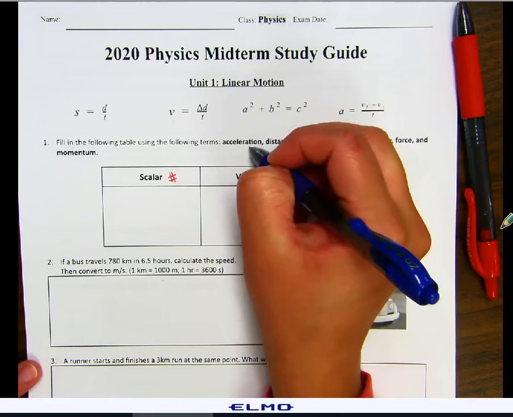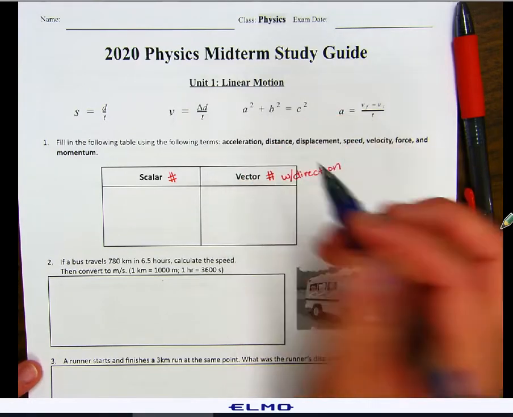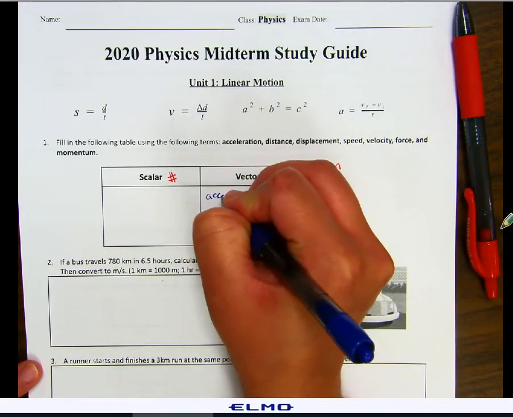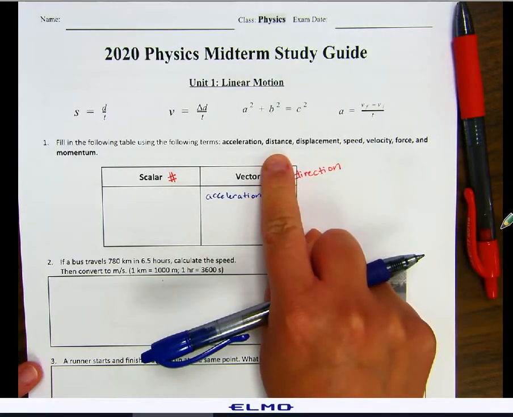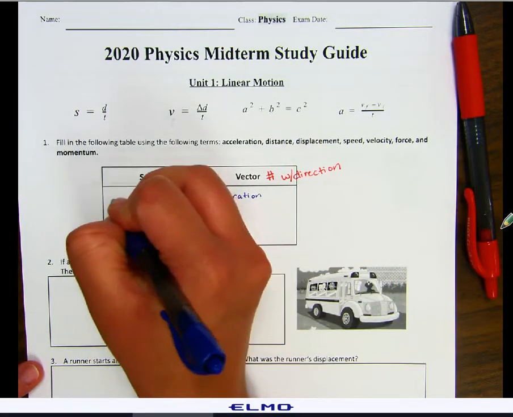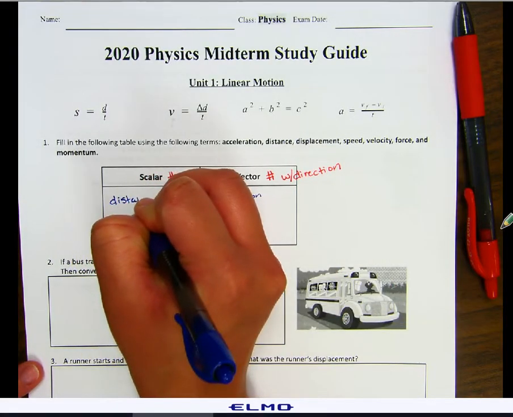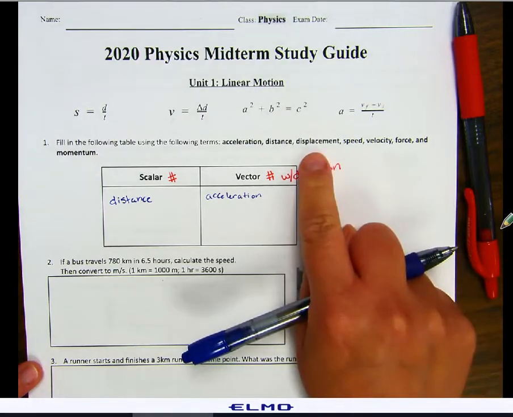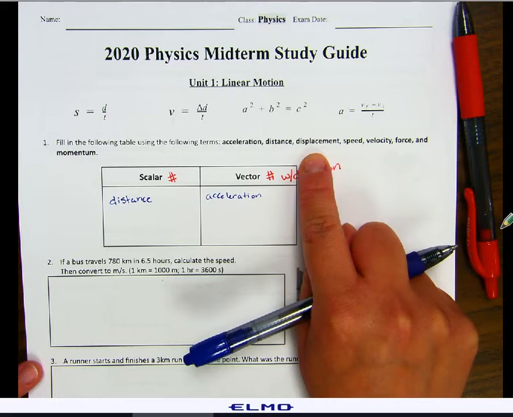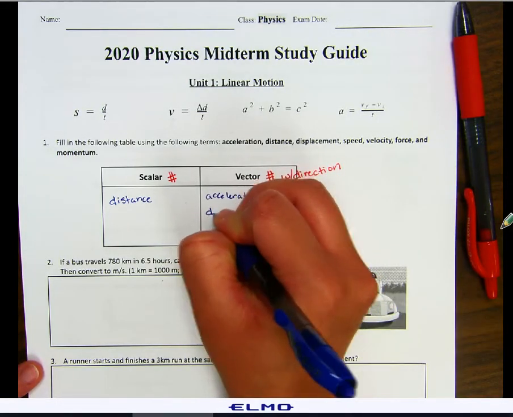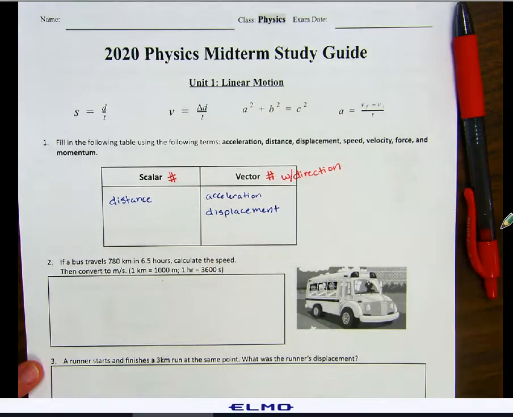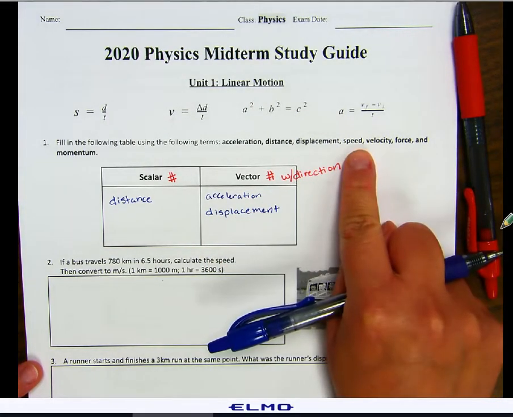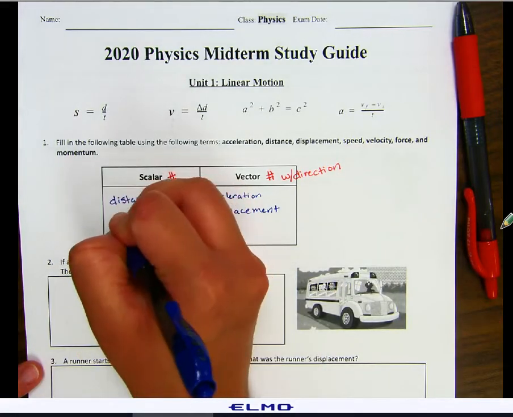So acceleration does care about direction. It can be positive or negative, so that's a vector. Distance does not care about direction. That's a scalar. Displacement, it cares about your final position and your initial position, so it does care about direction. So it's a vector. Speed is only positive because it does not care about direction.